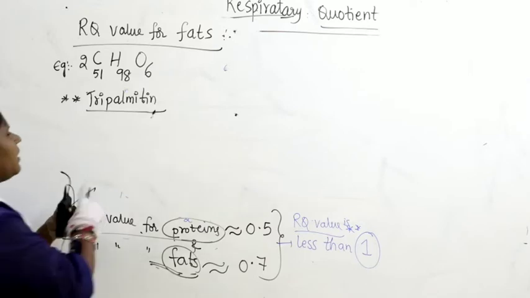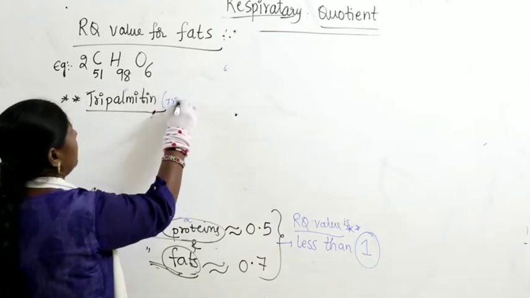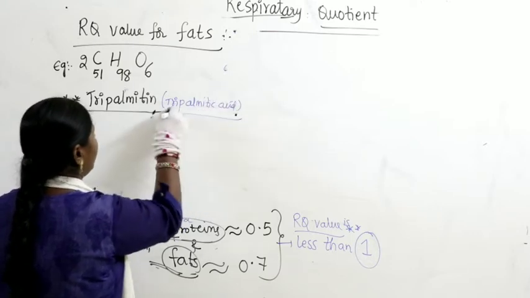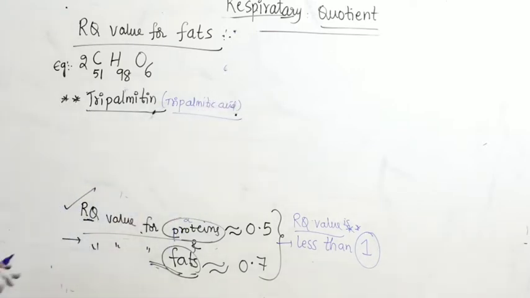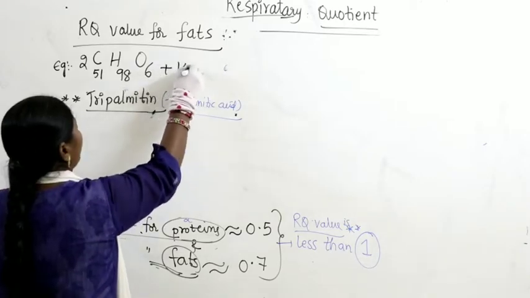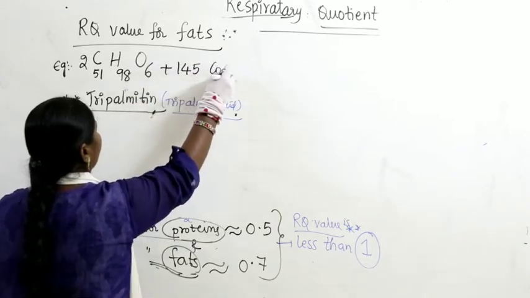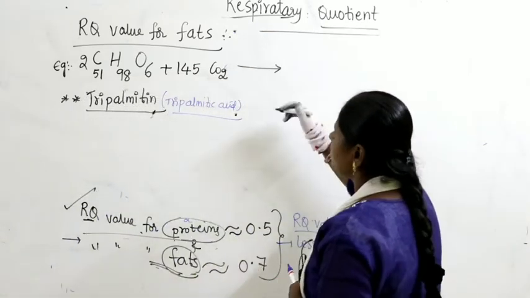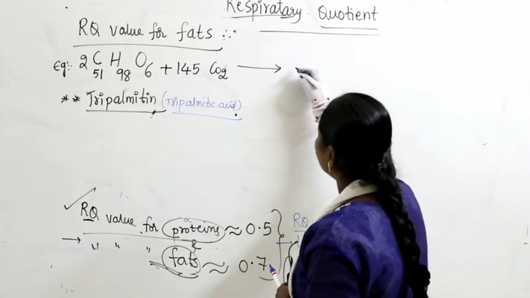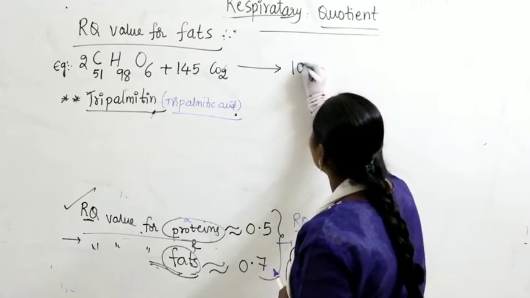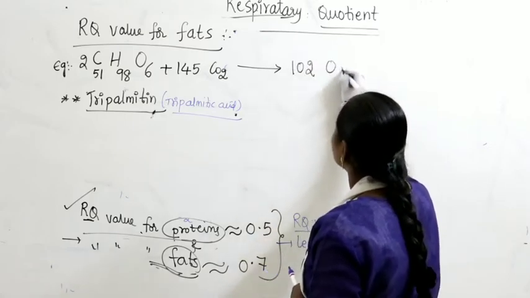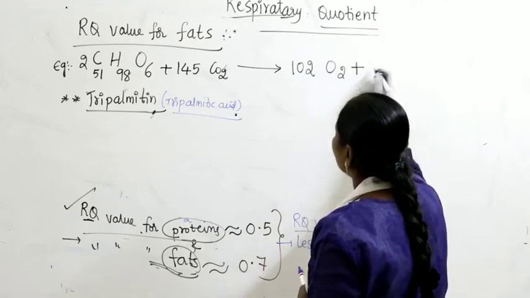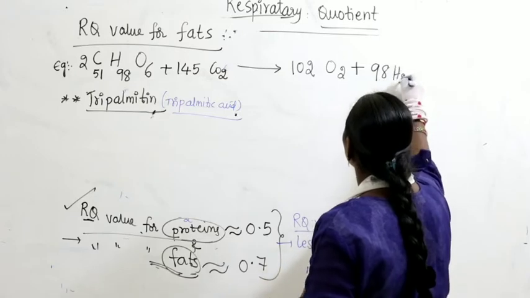Sometimes you will get tripalmitic acid and tripalmitin, both the same. Now this gets combined with 145 molecules of carbon dioxide, and as a result it produces 102 molecules of oxygen, along with 98 molecules of water.